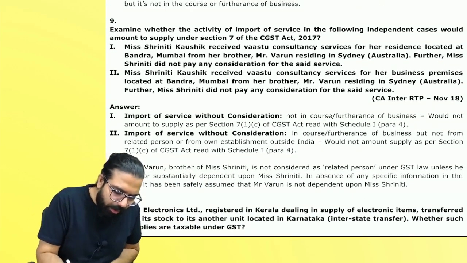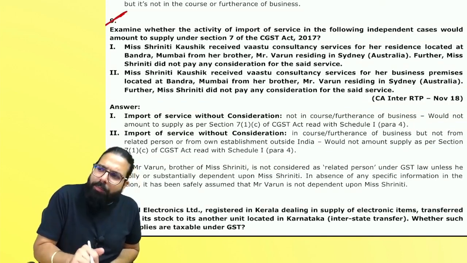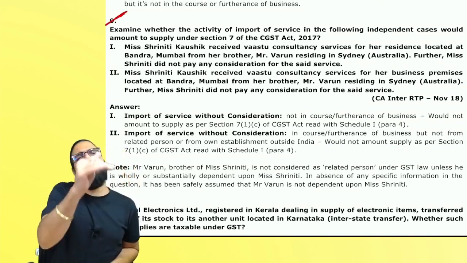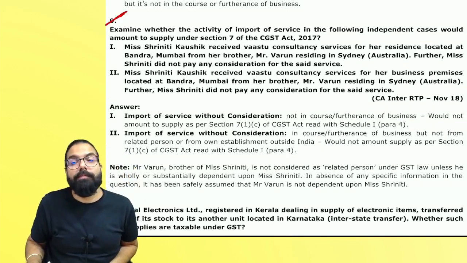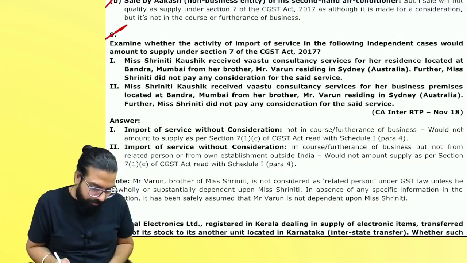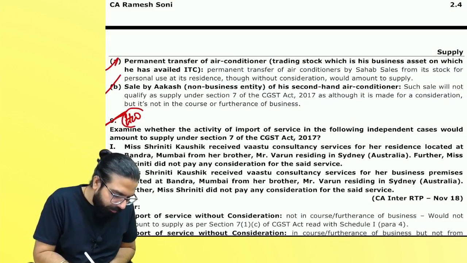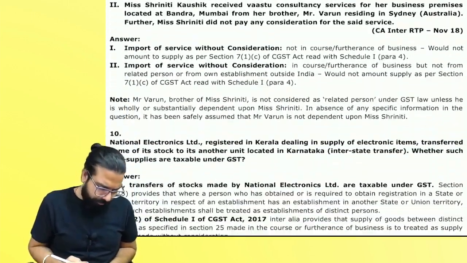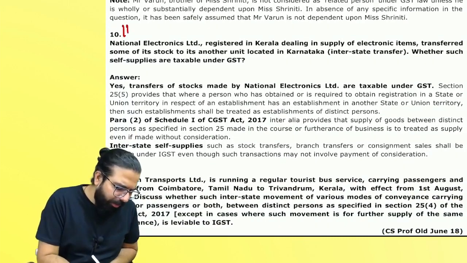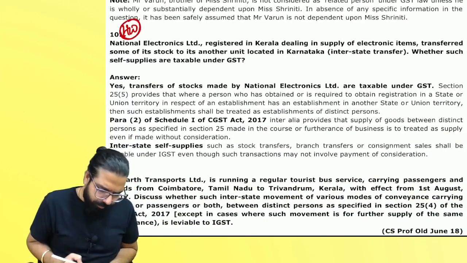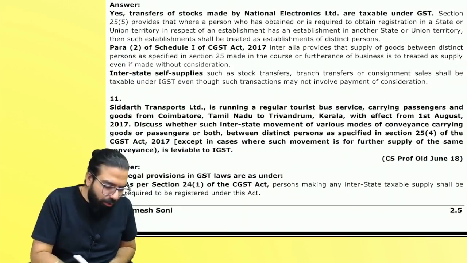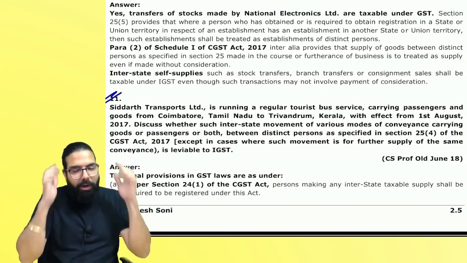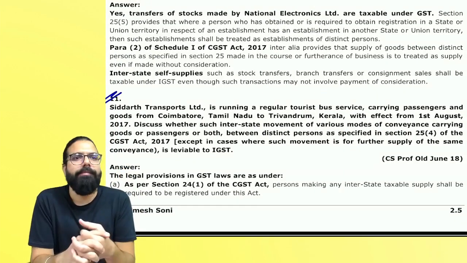Next. See, everyone is able to solve. Why is not everyone passing? Read the question. People, this will be homework. You have to read it yourself. You have to write. Question number 10 will be homework. Come to 11. I want you to read question number 11 and tell me what is the application of the law here. Read.